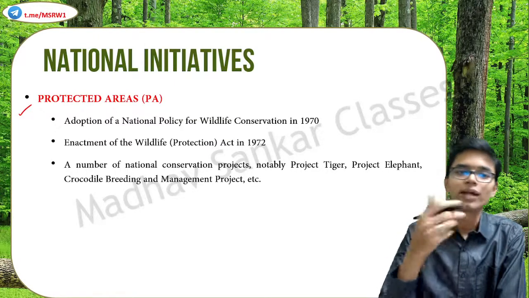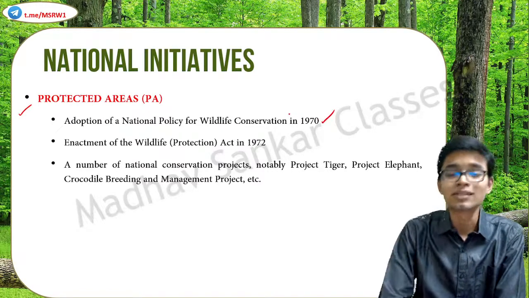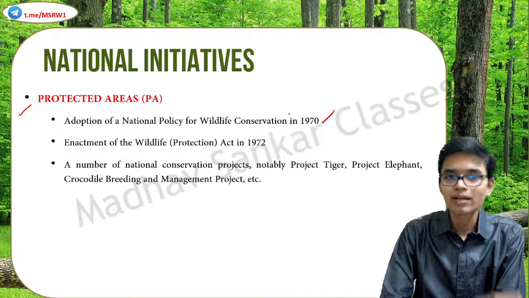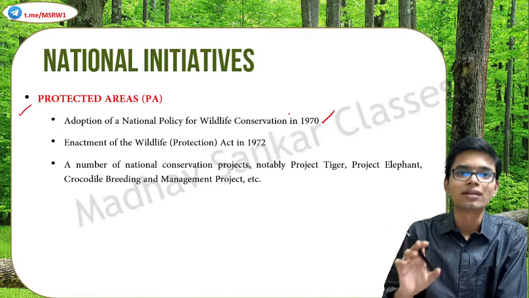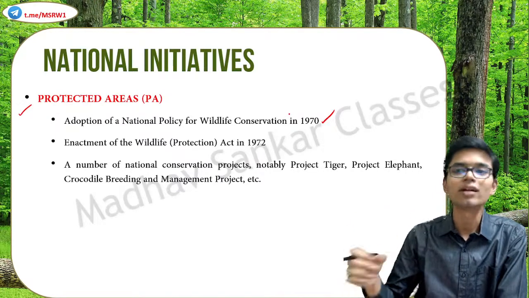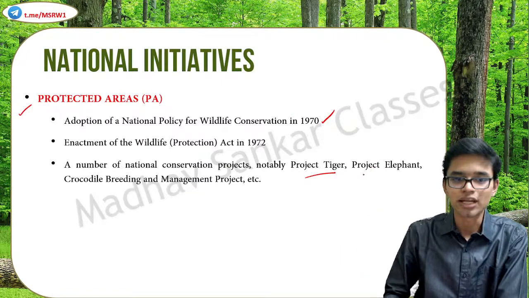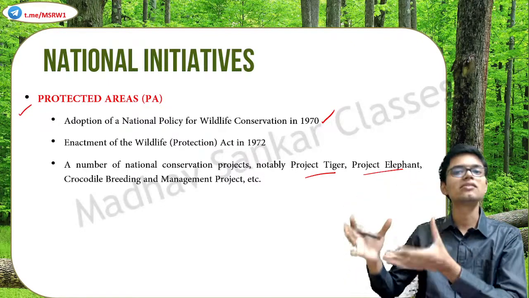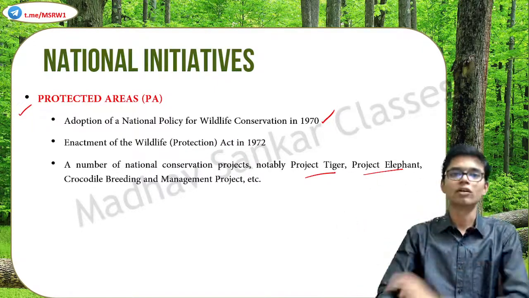The first thing that comes to your mind is the adoption of a national policy for wildlife conservation. This was the first major step. This happened in 1970, and a couple of years later, the Wildlife Protection Act was passed in 1972. Since then, India has been witnessing a lot of specific projects targeted at protecting the environment or a species individually. For example, Project Tiger, Project Elephant, Crocodile Breeding and Management Program. Each of these projects is targeted to protect a specific species. There have been other projects also which cater to the conservation of the entire environment and ecosystem.